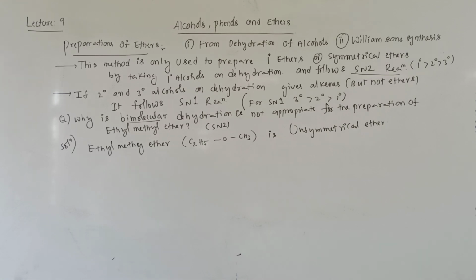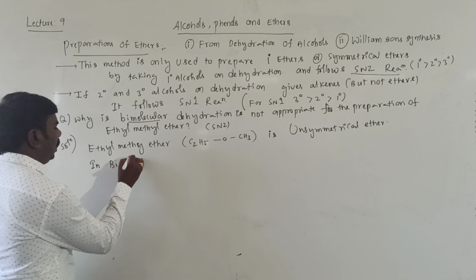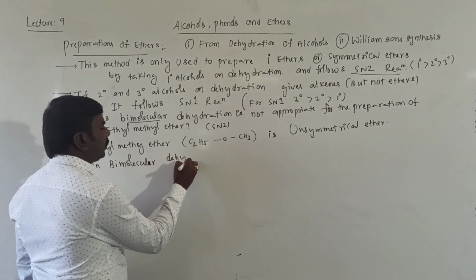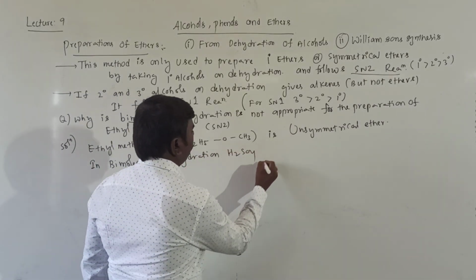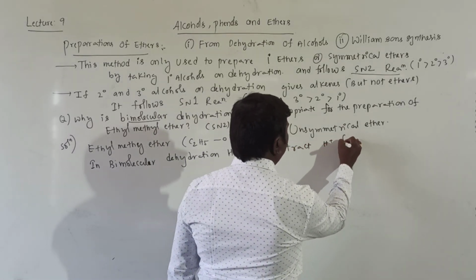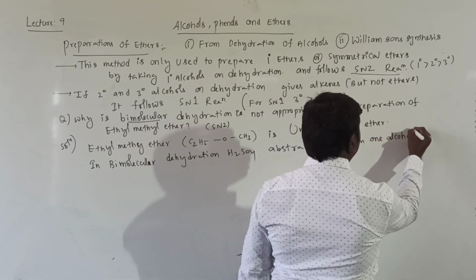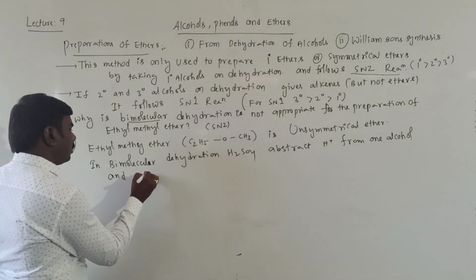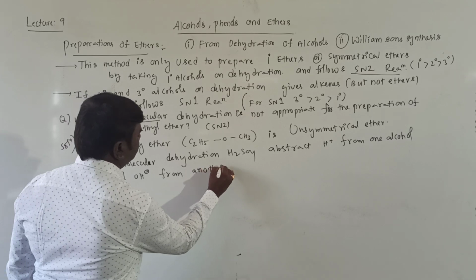So in bimolecular dehydration, H2SO4 abstracts H plus from one alcohol and OH minus from another alcohol.